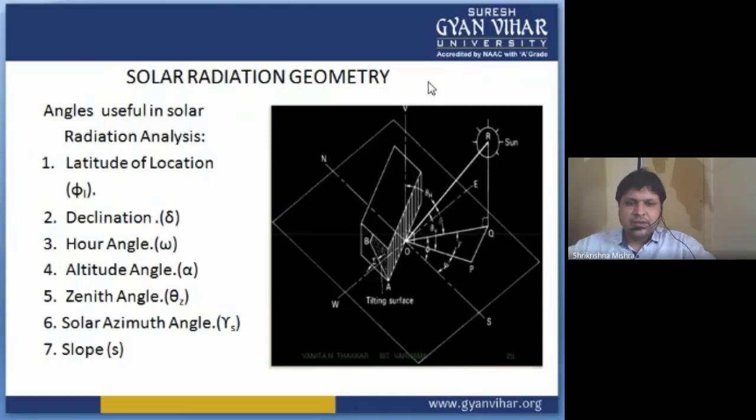Then comes the hour angle, denoted by omega. The fourth one is the altitude angle, the fifth is the zenith angle, the sixth is the solar azimuth angle, and the seventh is the slope angle. So these are the seven important angles which are considered under solar radiation geometry. First is the latitude of the location.